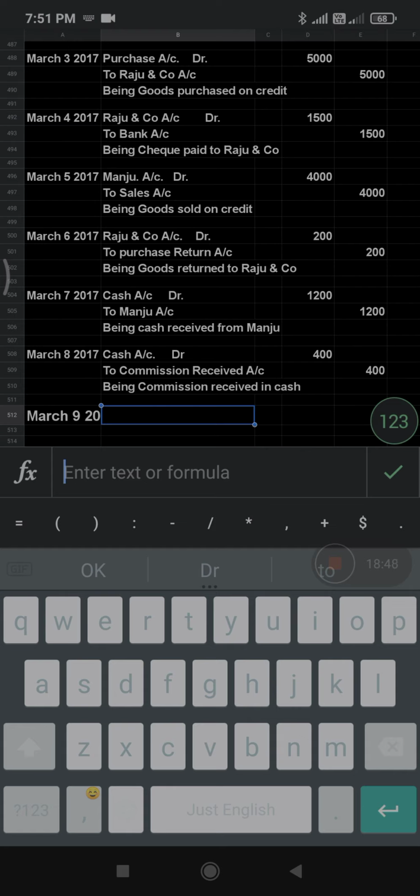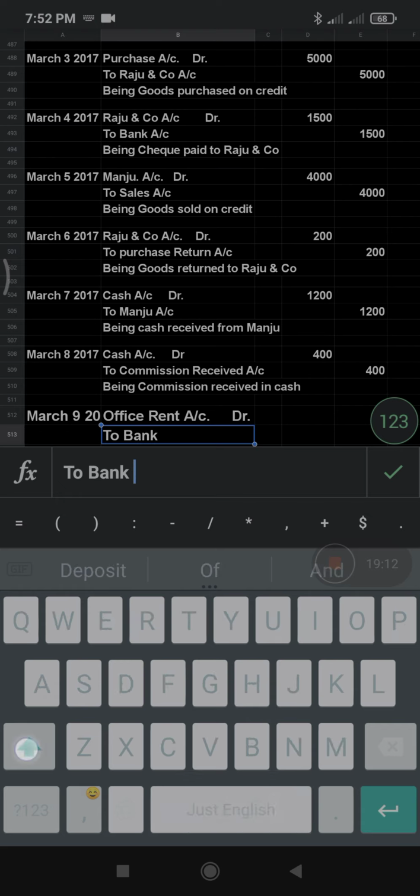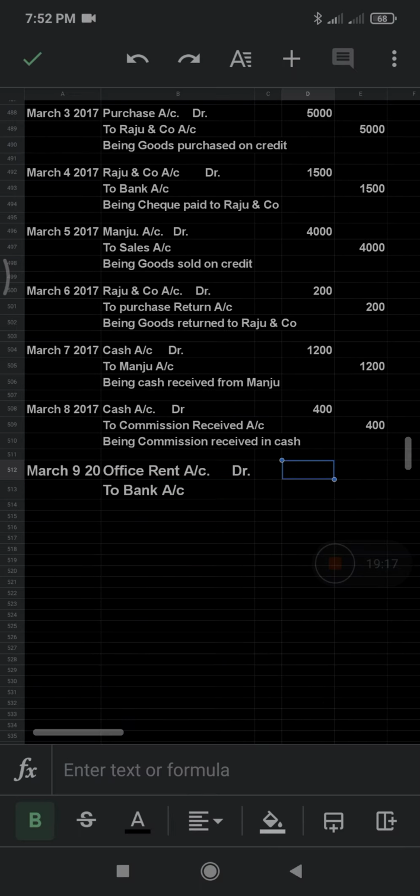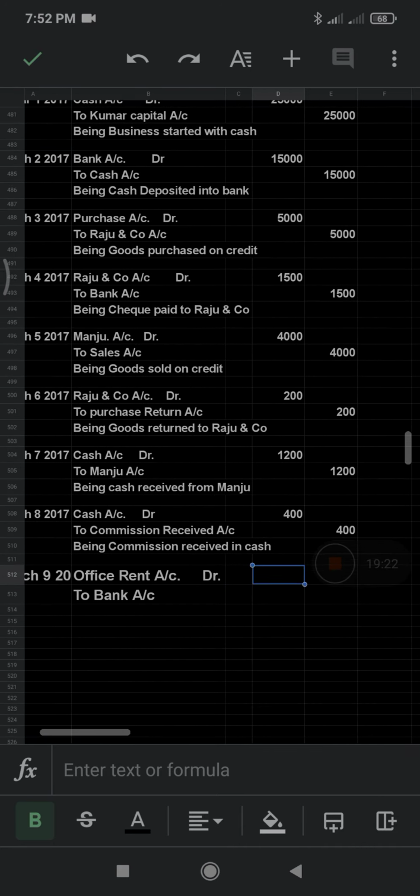How are you paying here? By way of check. Whenever the word check comes, you should take it as a bank account. So you are providing the check, which means the bank account should be credited. I'll write office rent account debit, or you can just write rent account, also accepted. Office rent account debit to bank account credit. Office rent account because office rent is an expense, and bank account because we are giving the check.